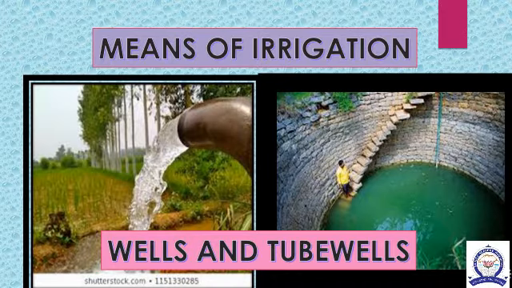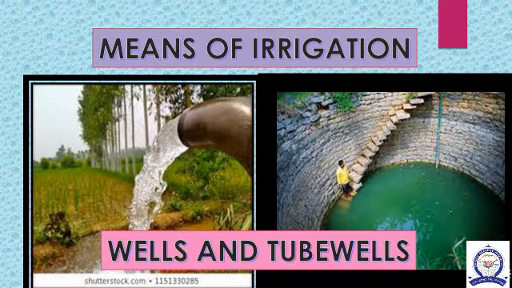But rainfall in India is not certain. It occurs only 2 or 3 months in a year. To grow crops, farmers need sufficient and timely supply of water. This is possible only through irrigation. There are different means of irrigation: wells and tube wells.